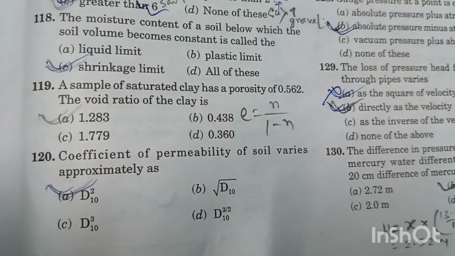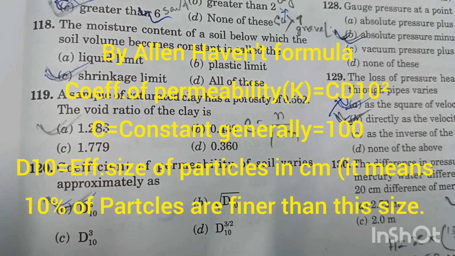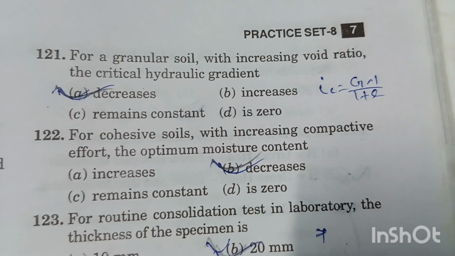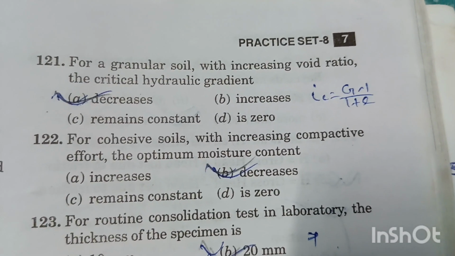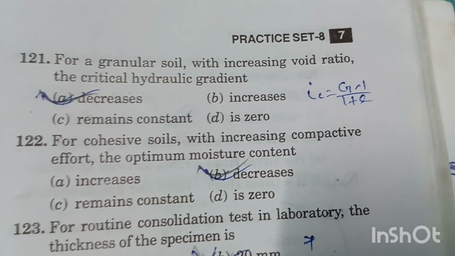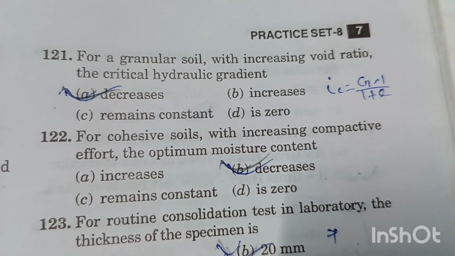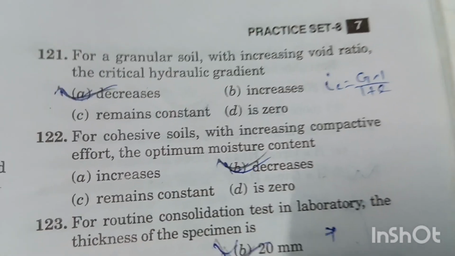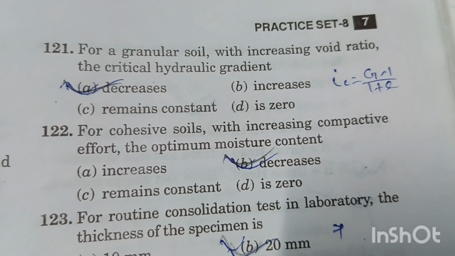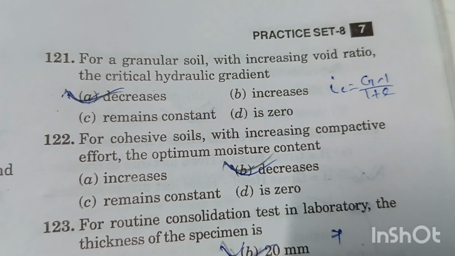Question number 120: coefficient of permeability of soil varies approximately as the square of the effective diameter of the particle. Option A is the right answer. Question number 121: for a granular soil with increasing void ratio, the critical hydraulic gradient decreases. Option A is the right answer. We know the relation of critical hydraulic gradient i_c = (G − 1)/(1 + e), where G is the specific gravity and e is the void ratio. So if we increase the value of void ratio, the value of critical hydraulic gradient will decrease. Option A is the right answer.